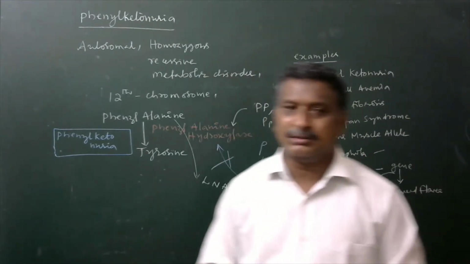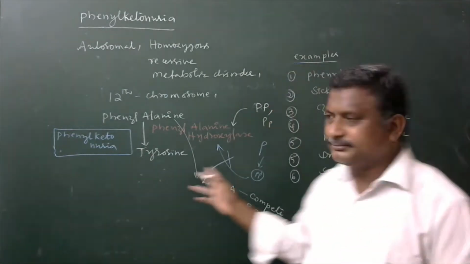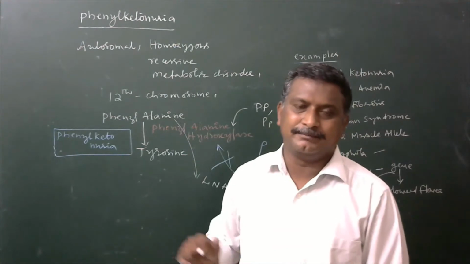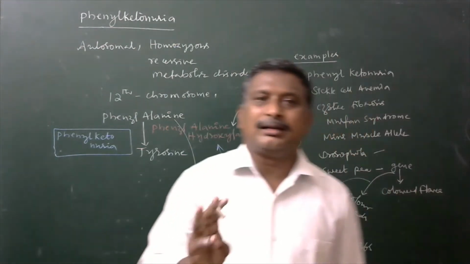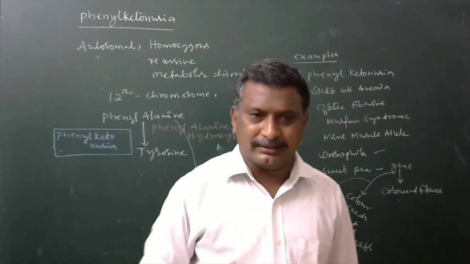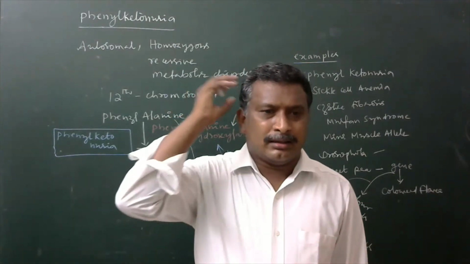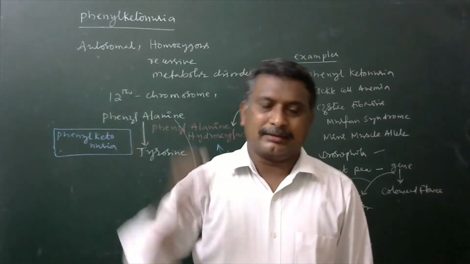That was due to the competition by this phenylalanine amino acid. Hence, mental retardation will develop in their body.